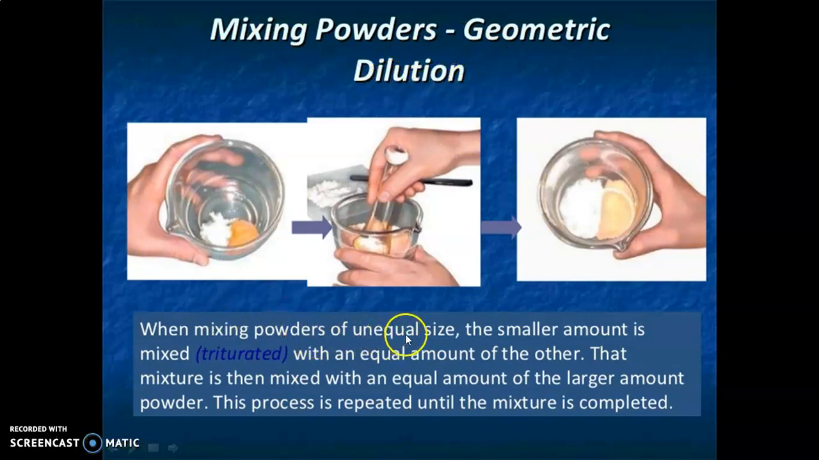Mixing of powders by geometric dilution: when mixing powders of unequal size, the smaller amount is triturated with an equal amount of the other. That mixture is then mixed with an equal amount of the larger powder. This process is repeated until the mixture is complete.